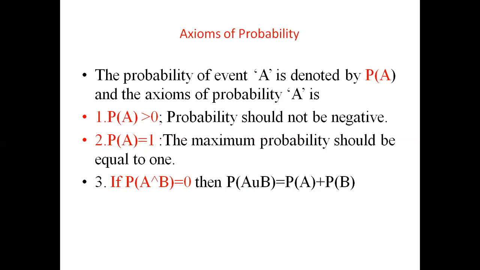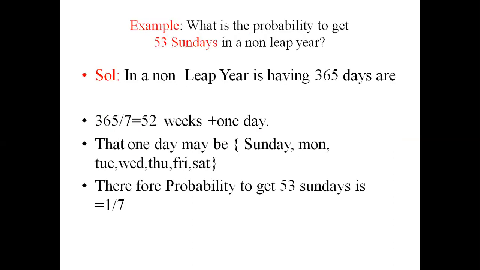The third axiom: if probability of A intersection B is equal to 0, meaning the common probability of event A and event B is 0, then the probability of A union B is equal to probability of A plus probability of B. So the total probability is the addition of the individual probabilities of events A and B. The probability should always be between 0 and 1. These are the important axioms of probability.